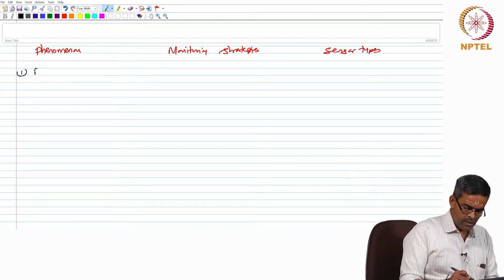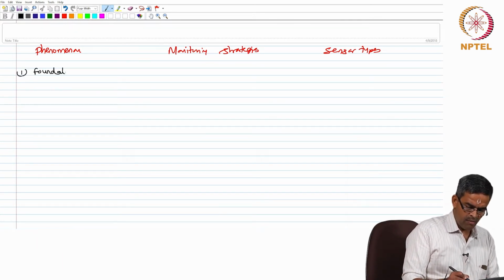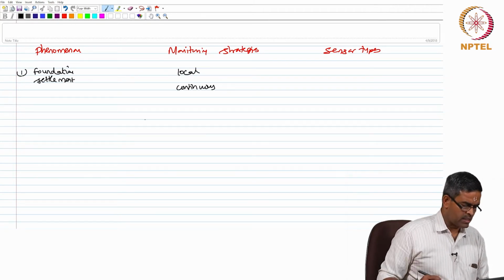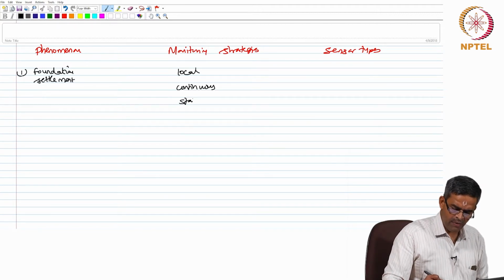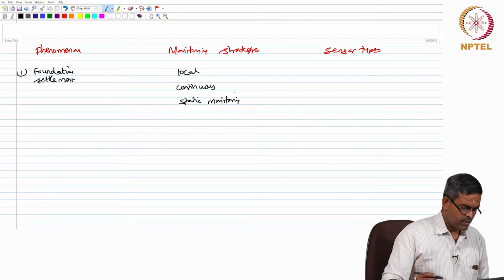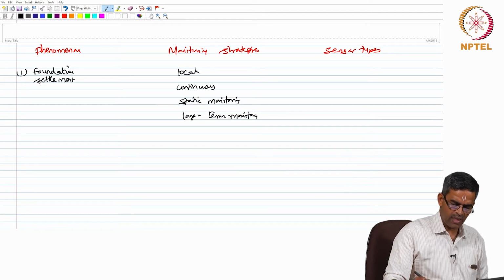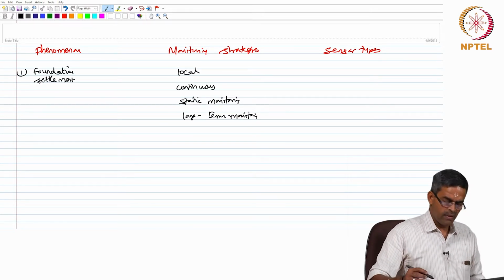Let us say I am interested in monitoring the foundation settlement. It can be monitored locally. It can also have a continuous monitoring system. It can have a static monitoring condition. One can also plan for a long term monitoring in case of foundation settlement.